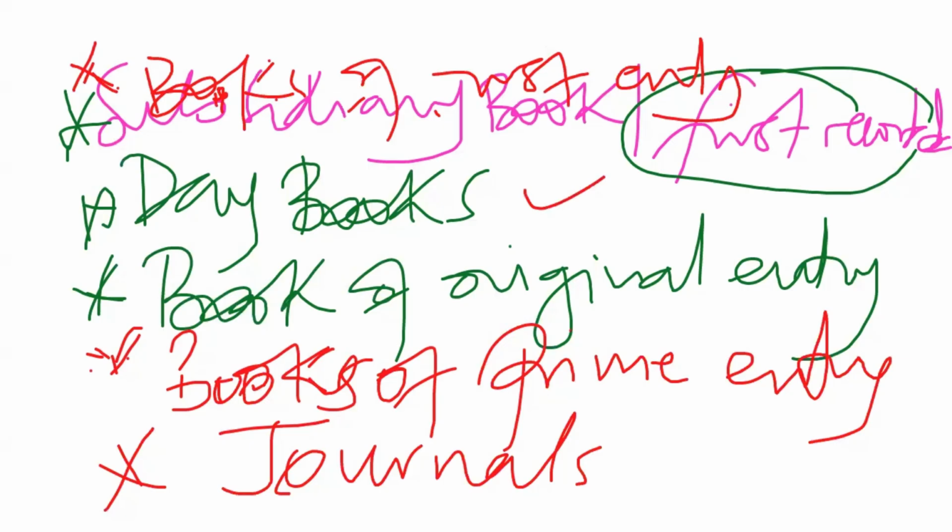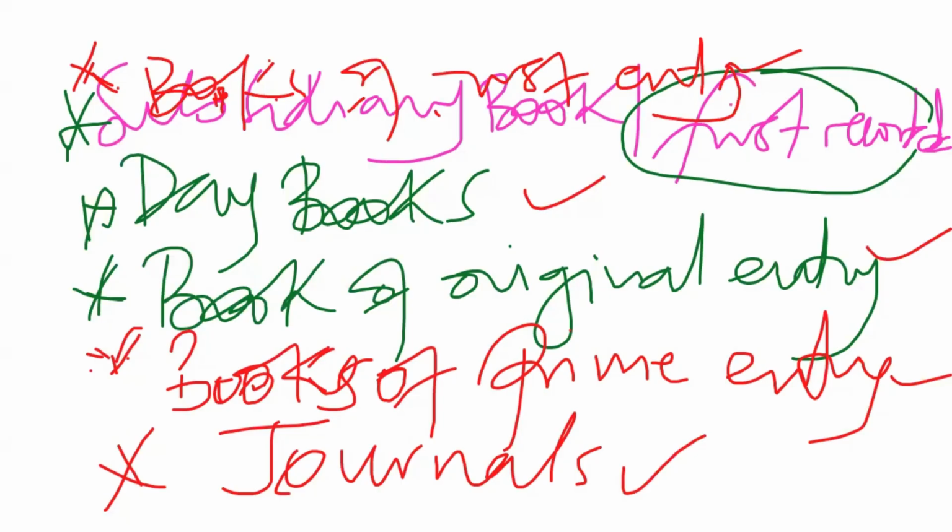If they don't call them day books, they call them books of original entry, or books of prime entry, or books of first entry, or subsidiary books or journals. So all these names mean one thing, or are representative of one kind of books. They all mean the same thing. So all these are books in which transactions are first recorded.